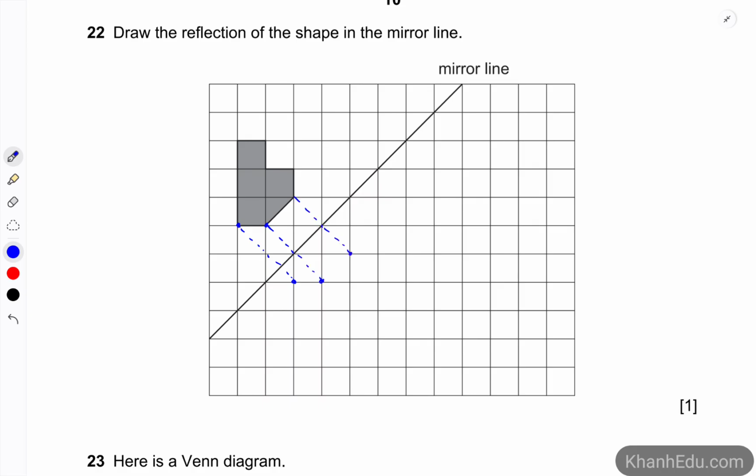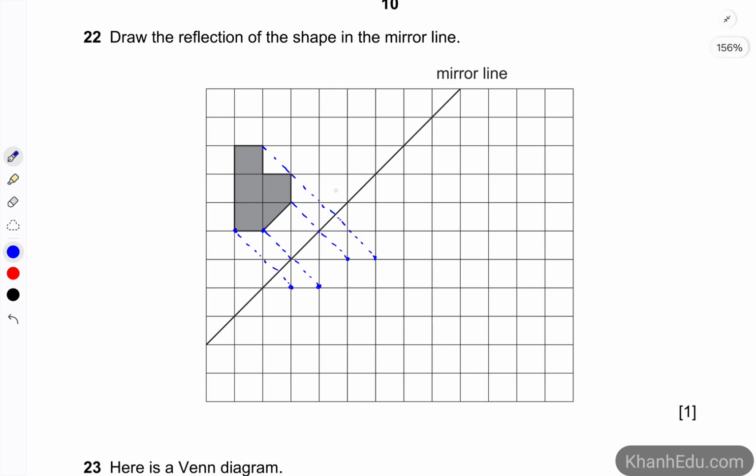The point here, this, and we just do it over and over again. Then we would have a map of all the points needed. So 1, 2, 3, 4. 2, 3, 4 is here.